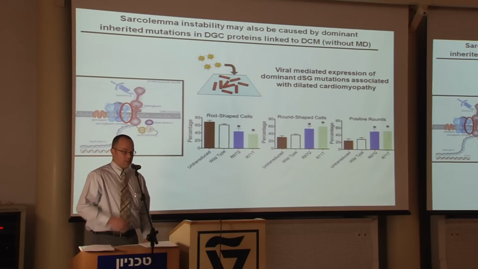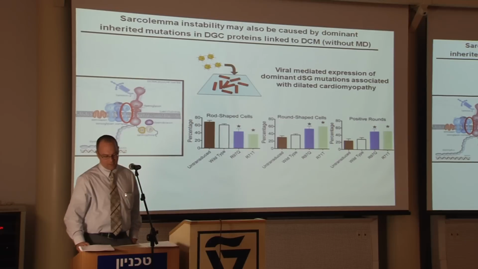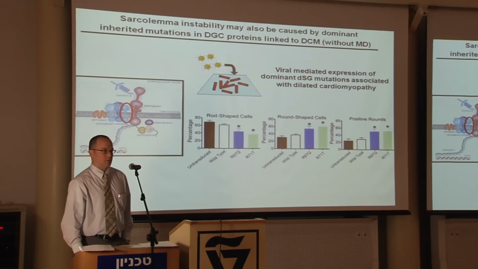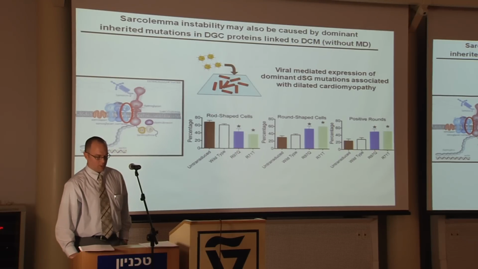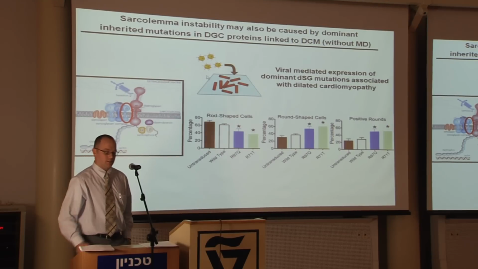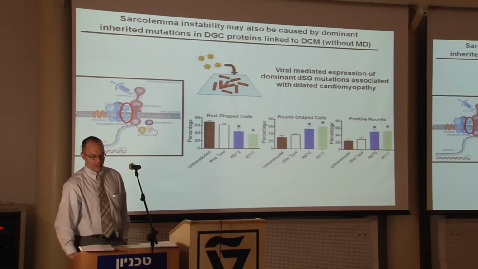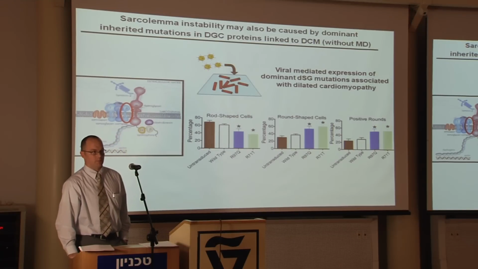We've also now recently extended these studies to another model of dystroglycan dysfunction, and that is that there have been dominant mutations in DGC proteins, particularly one of the proteins of this sarcoglycan complex known as delta sarcoglycan. And when we express dilated cardiomyopathy mutant delta sarcoglycan proteins in cardiac muscle cells in a dominant fashion now in adult rat cardiac myocytes, we can again render these cells susceptible to mechanical damage.